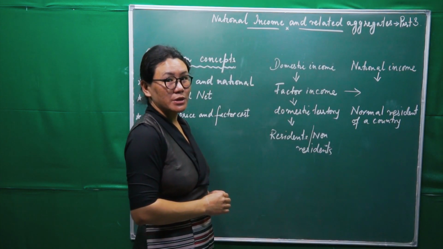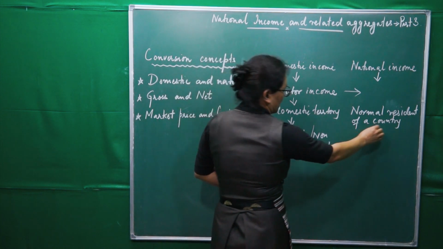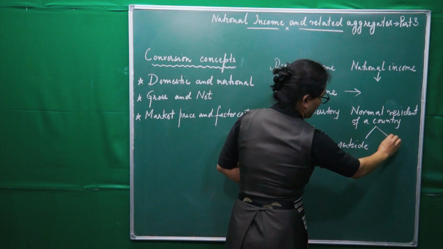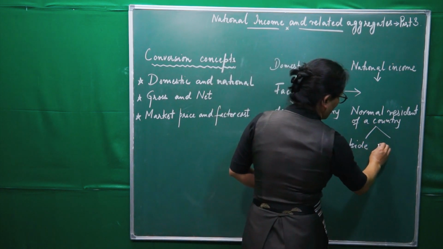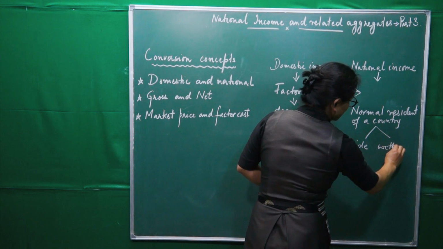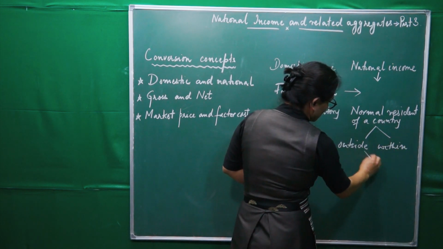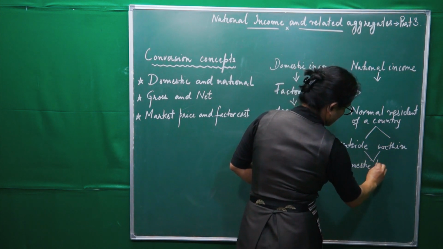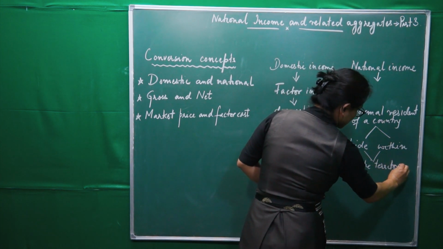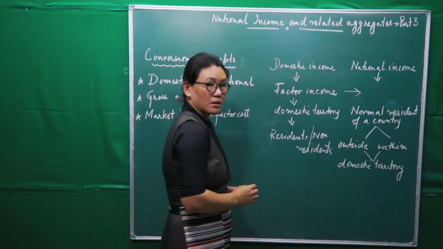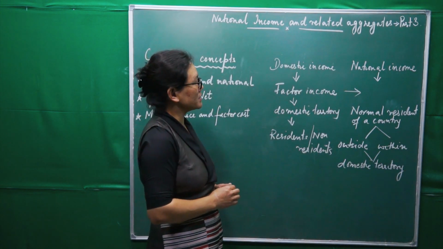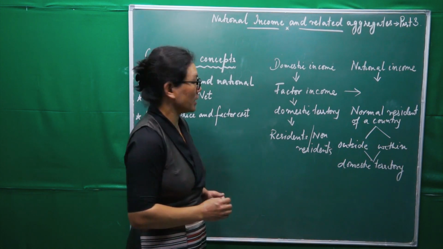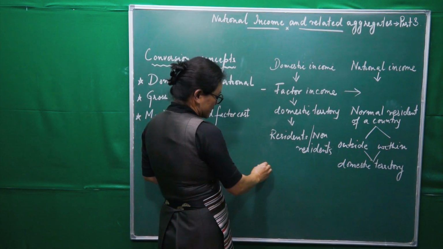And where it has to be generated? Outside, or it can be within the domestic territory of a country. Right? So this we have seen. So this is the first difference between domestic income and national income.